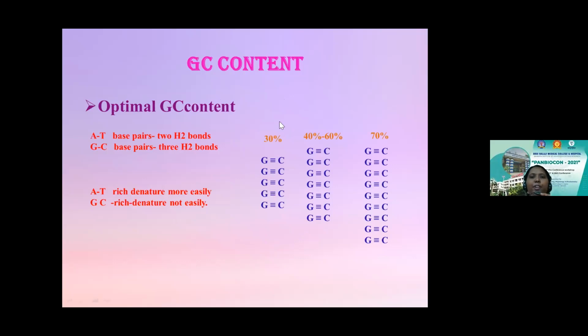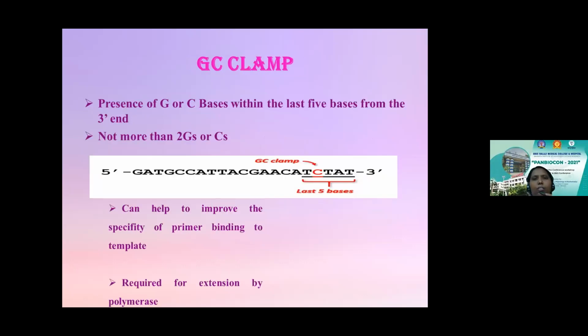So the stability of the primers is actually good. Again, I told you the adenine and the thymine have 2 hydrogen bonds, whereas the guanine has 3 hydrogen bonds. So obviously denaturation is easier, whereas denaturation is not that easy when it comes to the guanine and the cytosine bonding. So ideally, a GC content of 40 to 60% is preferred while you're designing your primers. Now let's talk about the GC clamp.